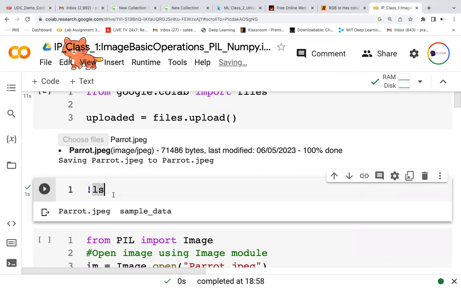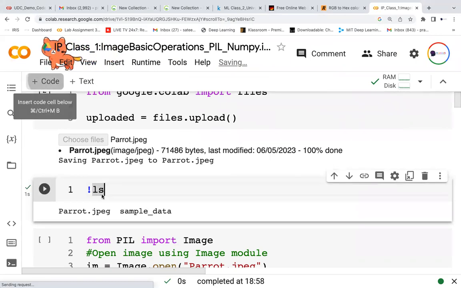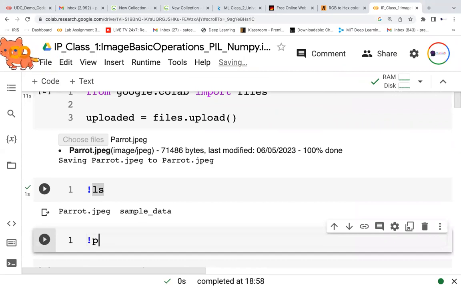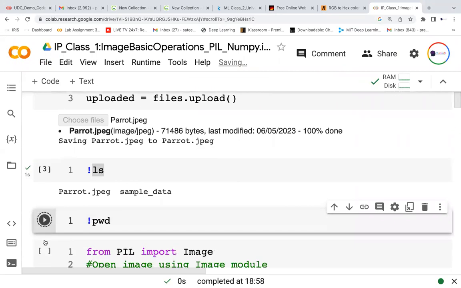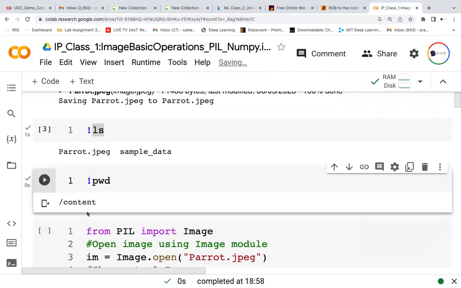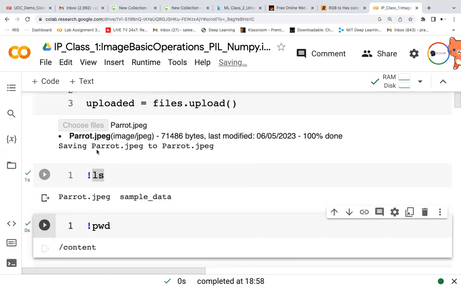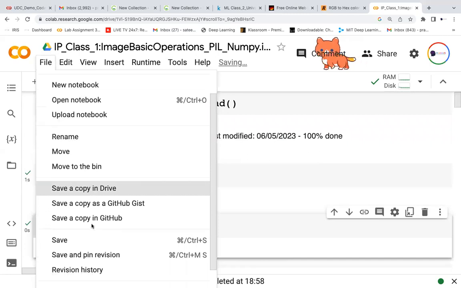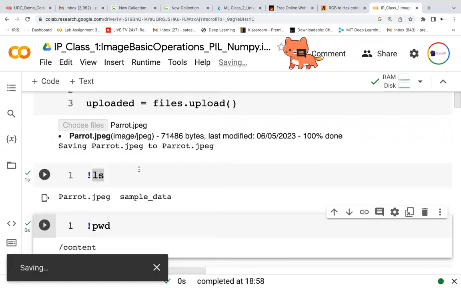What is the current path? If you want to check our current path, there is pwd. It will tell us where exactly we are. In this /content folder, these files will be there. We uploaded a file called parrot.jpg, and that file exists. Any question? You should not have any question about uploading files to Google Colab.